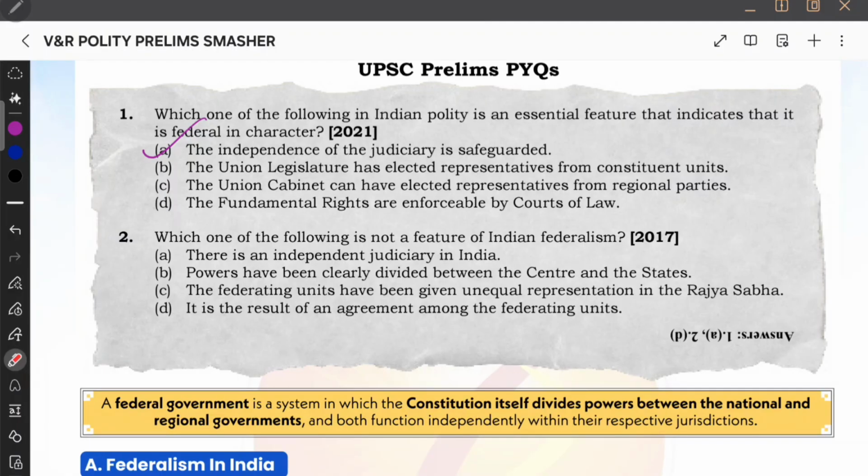The next question: which of the following is not a feature of Indian federalism? There is an independent judiciary in India. Independent judiciary is a federal feature. Just now you have seen. Therefore, first option would be wrong. And next, powers have been clearly divided between center and state. So, that is also federalism, right? So that is also wrong.